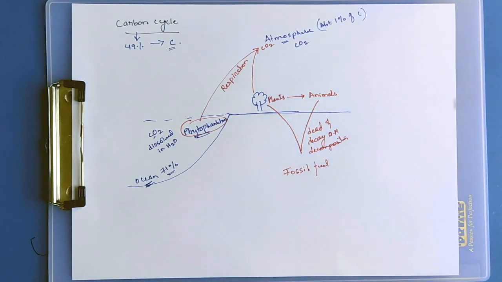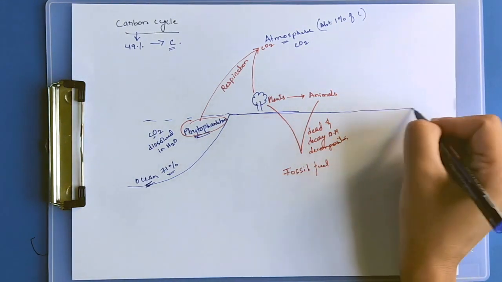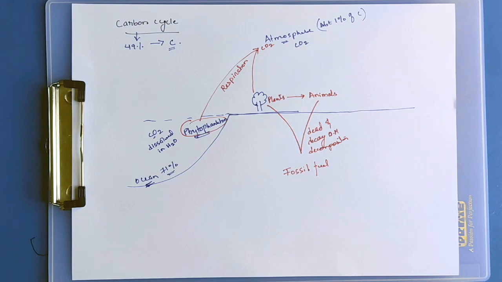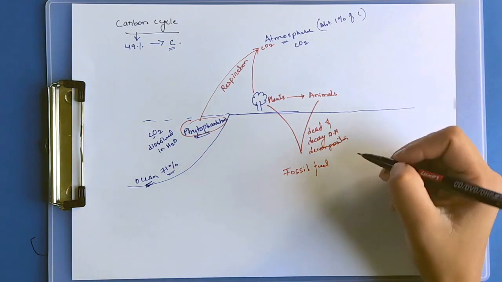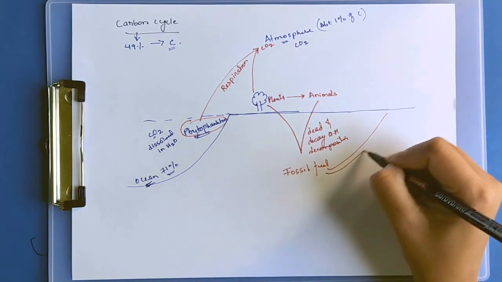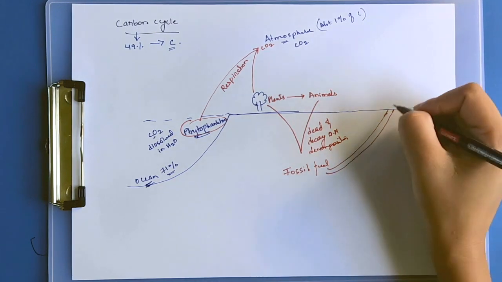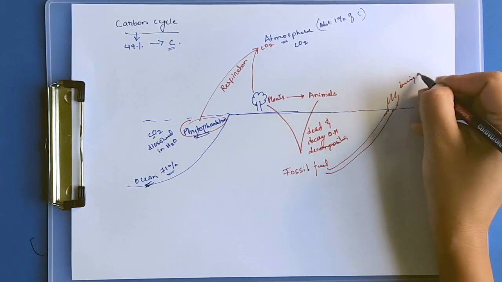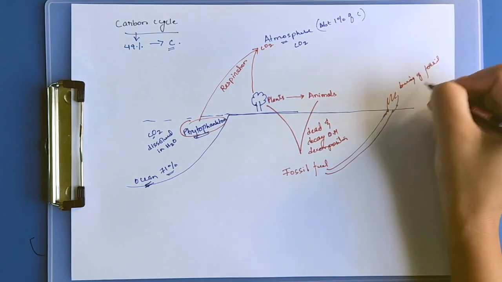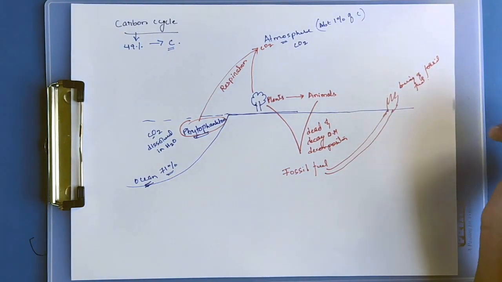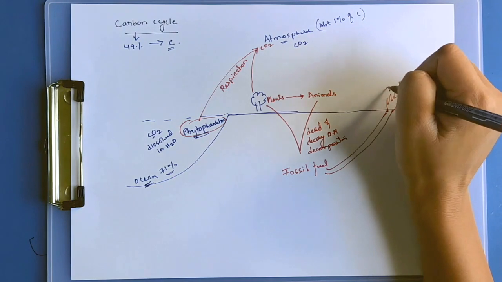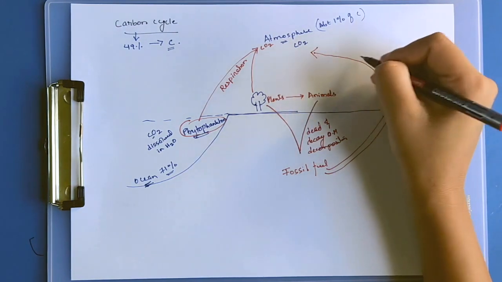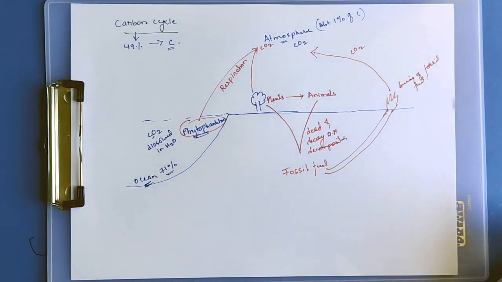They undergo decomposition, and after a long period of time they form fossil fuel. Then they use it for burning. When this fossil fuel is burned, in electricity and vehicles, large amounts of CO2 are again released in the atmosphere.